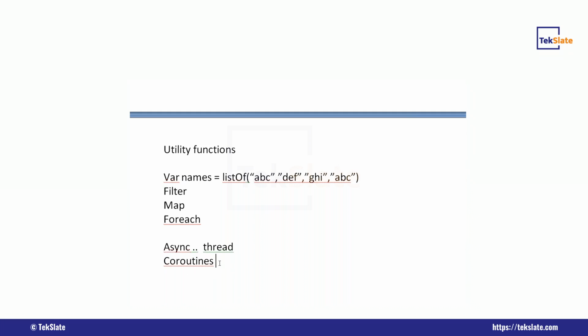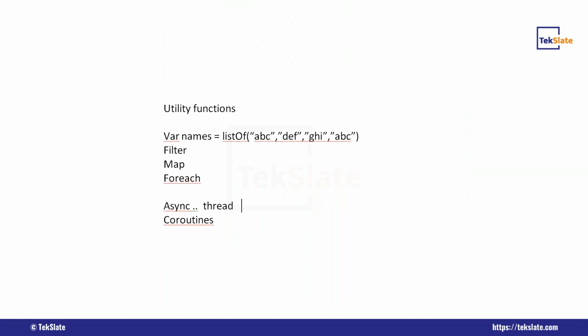There are many features with coroutines, and for async programming in Kotlin we use coroutines. Most people are interested in learning Kotlin because of these coroutines, because they take less time and have more speed compared to threads.